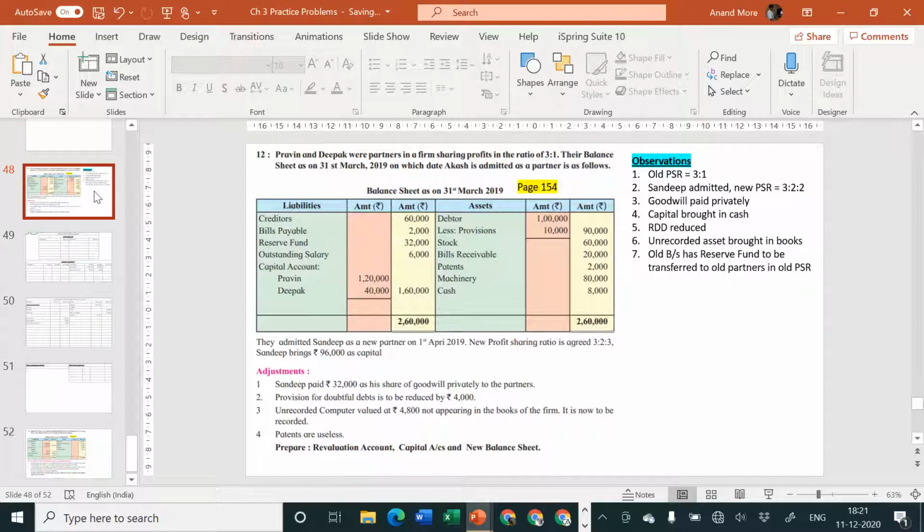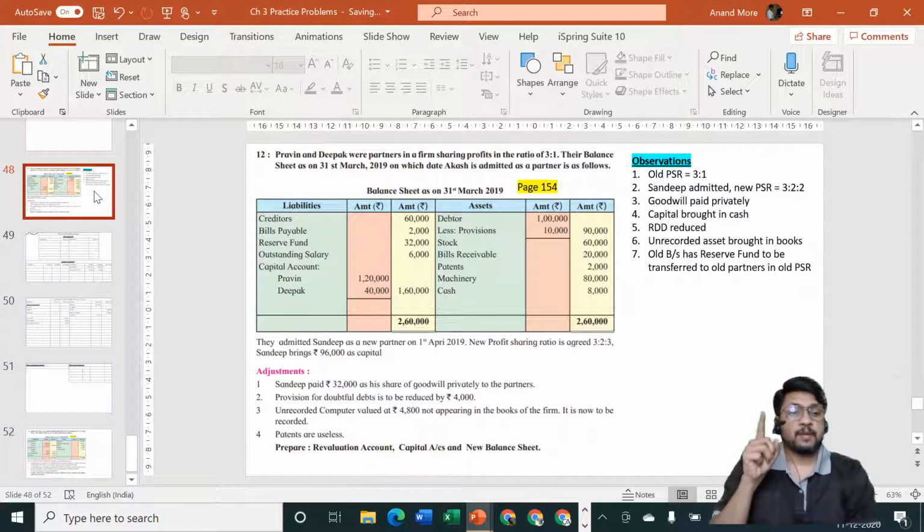Or you can do it like this. If there is one adjustment, 2 lines. 2 adjustments, 3 lines. 3 adjustments, then 3 minus 1 is equal to 2, so 3 plus 2 is equal to 5 lines. 4 adjustments, 4 plus 3 is equal to 7 lines. 5 adjustments, 5 plus 4 is equal to 9 lines. It is less important for the purpose of admission of a partner.